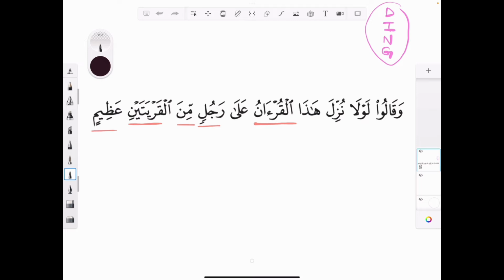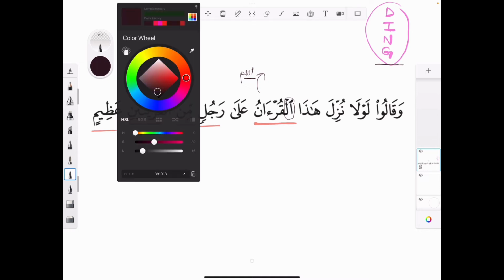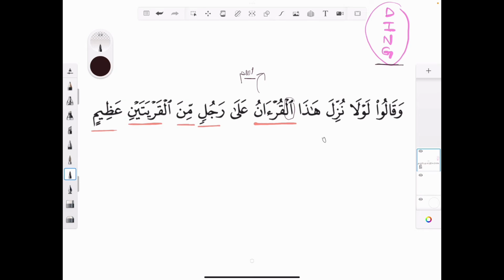So I pick some words here, Al-Quran. Now Quran, we need to first and foremost identify whether it's an ism, fi'l or harf. Well, we know it's an ism because of the alif lam. So we know straight away that that's going to be an ism. Now we're going to apply what we've been learning from here. So, is it definite or indefinite? Is it ma'rifa or nakira? Well, we've seen the alif lam.